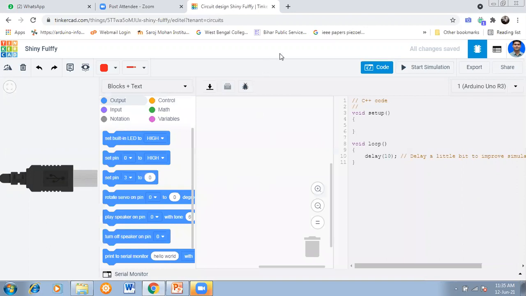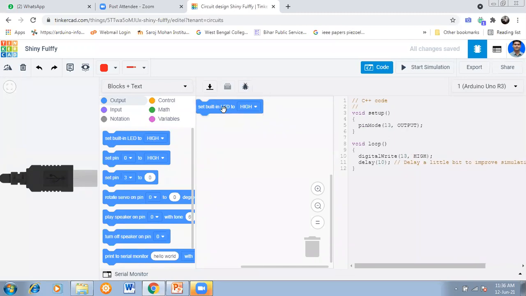So now see. So these are the outputs. That's why you have to click the output tab. So see, set built-in LED, because we are using pin number 13. So that's why it's a built-in LED, and that's why we'll choose the built-in LED. So see here, I am placing it here. And you notice the code portion. Please notice the code portion. See, when I placed this set built-in LED to high, then automatically, please see this portion.